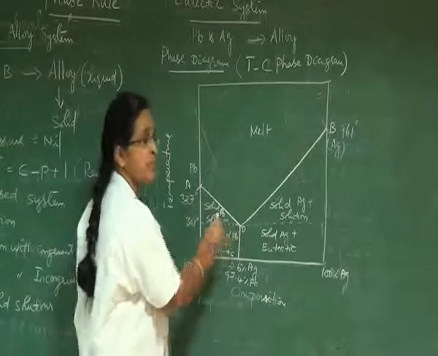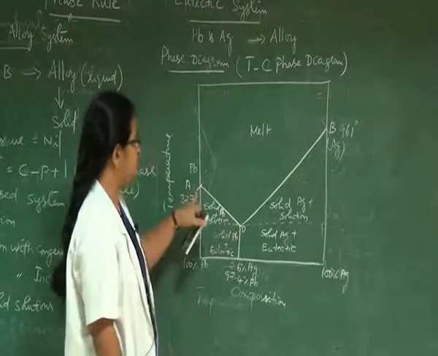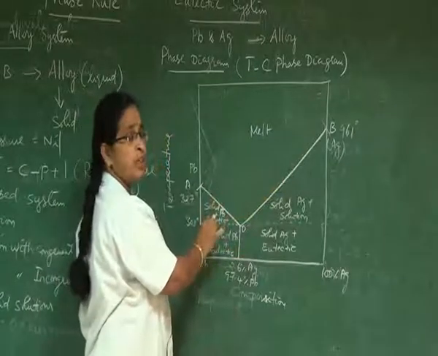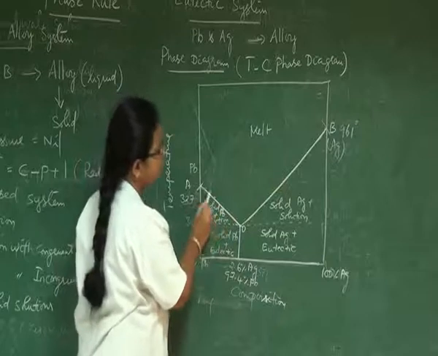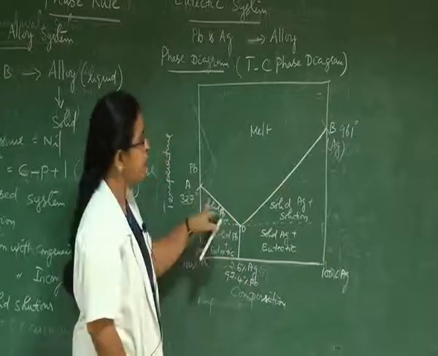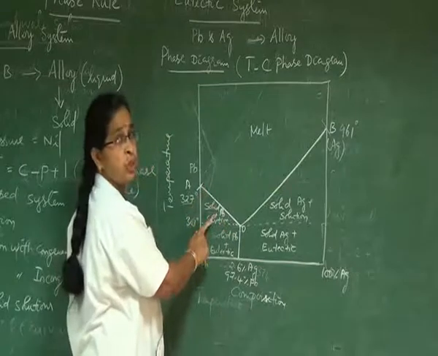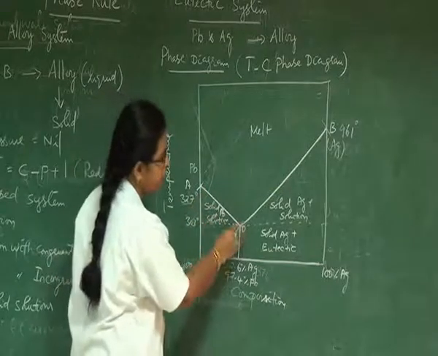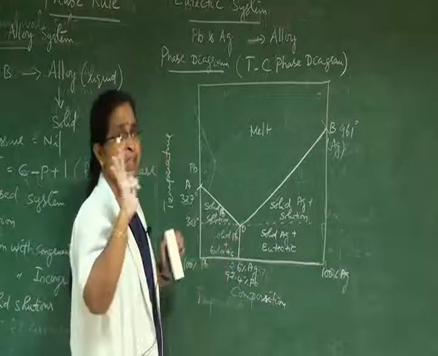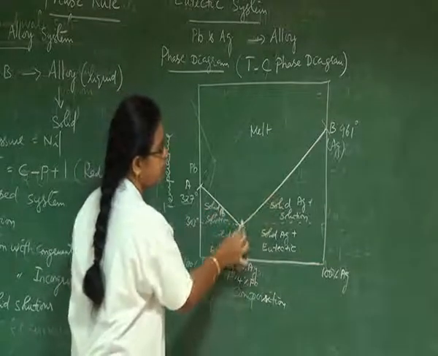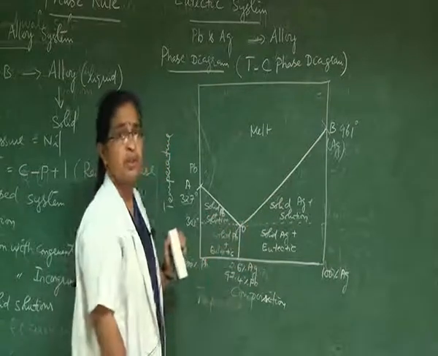So AO is the freezing point depression of lead by the successive addition of silver to lead. So the two phases in equilibrium along the line AO are solid lead and solution. At the point O, the three phases in equilibrium are solid lead, solid silver and solution.